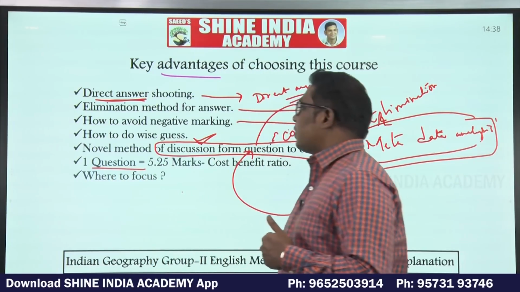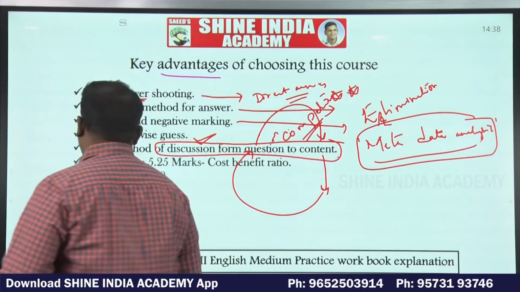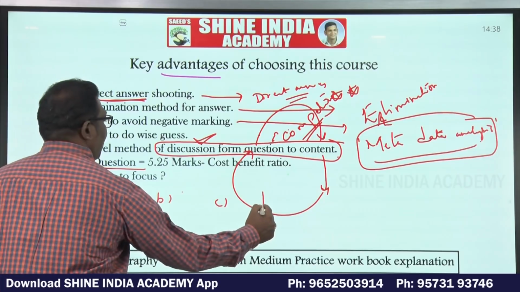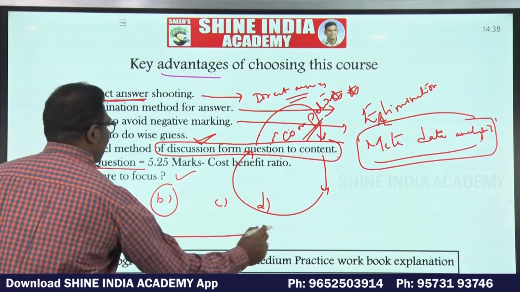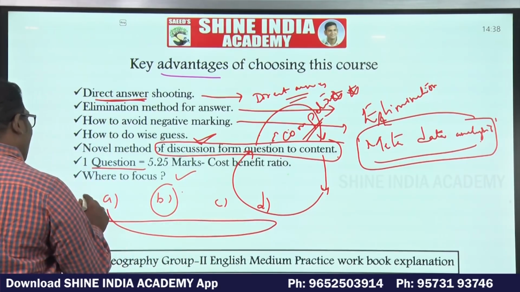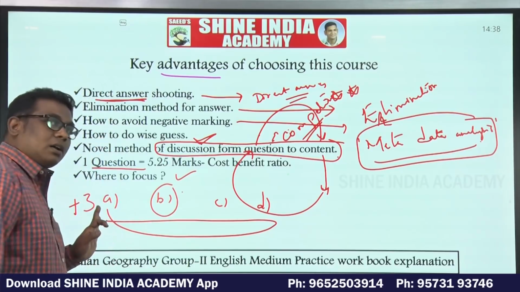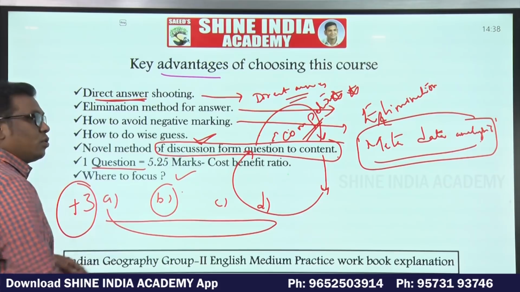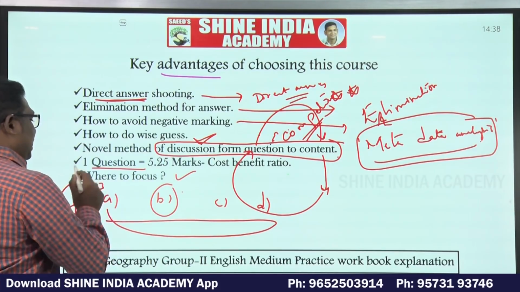One question is equal to 2.25 marks. How 2.25 marks? We are having 4 options, A, B, C, D. One option will obviously be right, and then I will explain the other options also. Why are those not the right options? So that you also understand that the data will be used for some other question, and it gives an advantage of plus 3 marks.